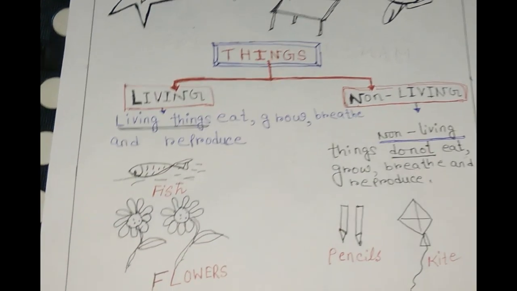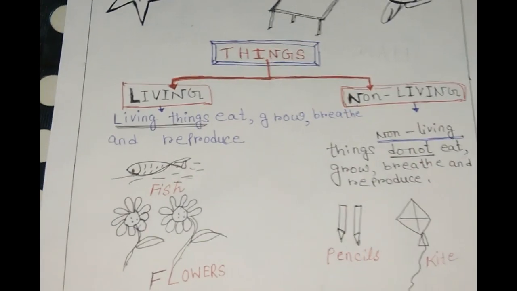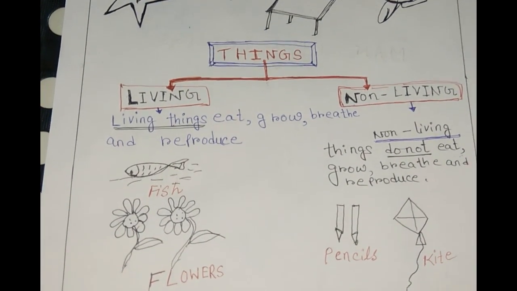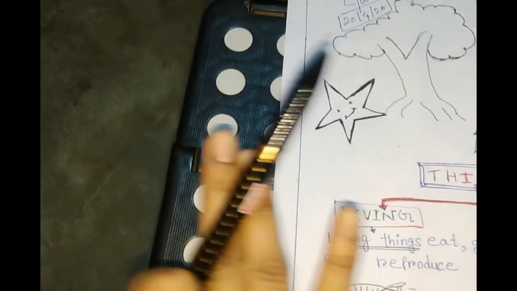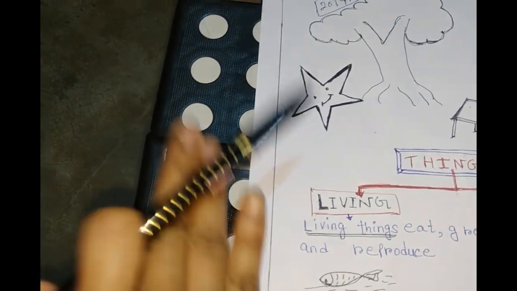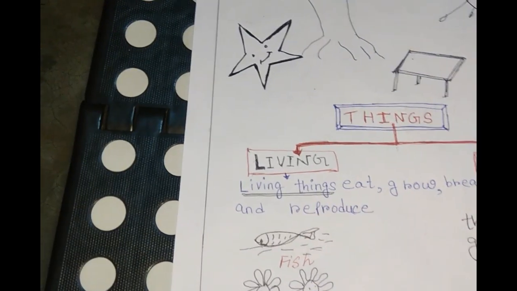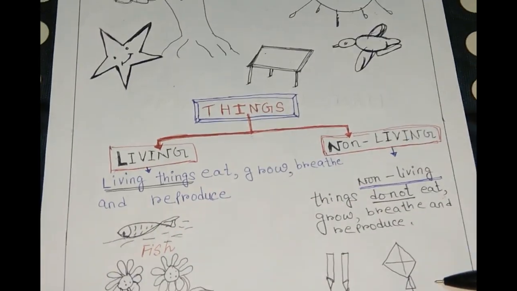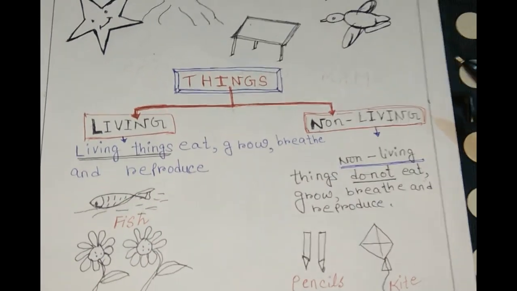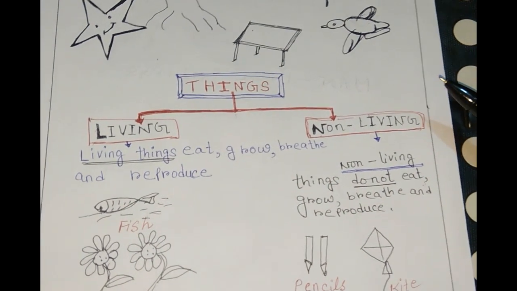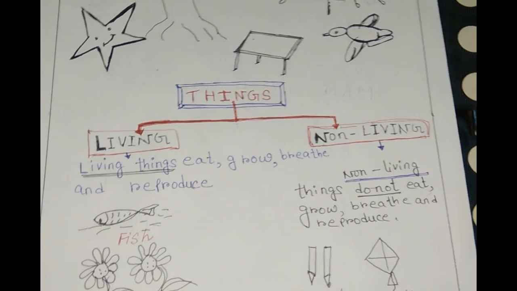So these are the features of non-living things. Like this pencil, like this pen. This is a non-living thing. Like this table. This is a non-living thing. Like this paper. This paper is a non-living thing. Kite. Because they don't have life in them, so they are called non-living things. Understood, all of you?